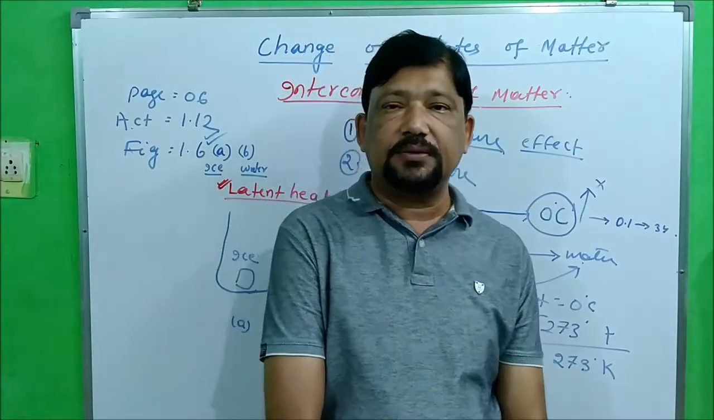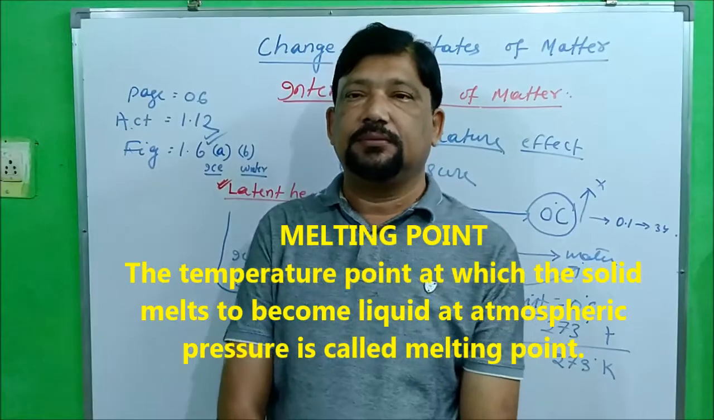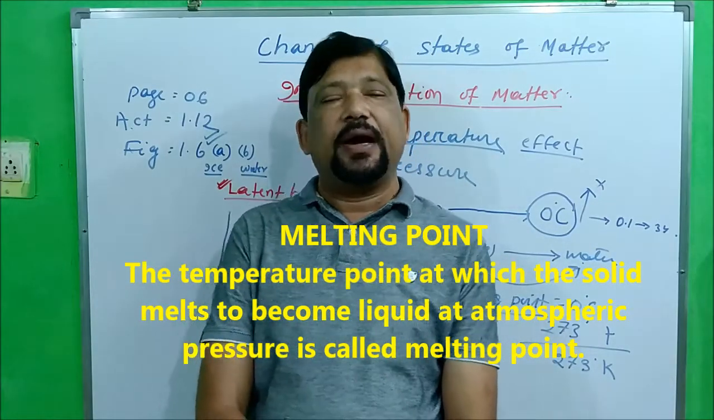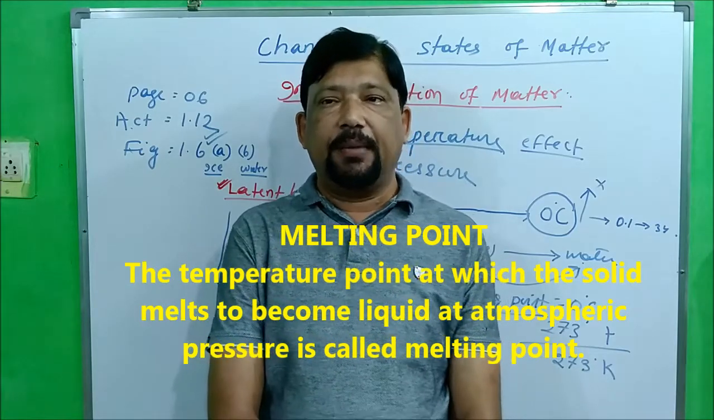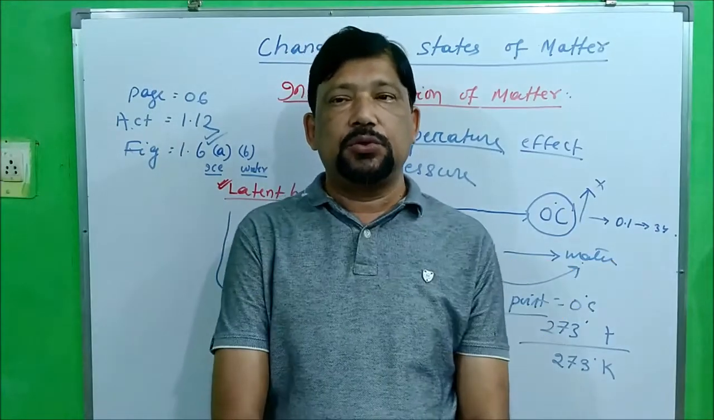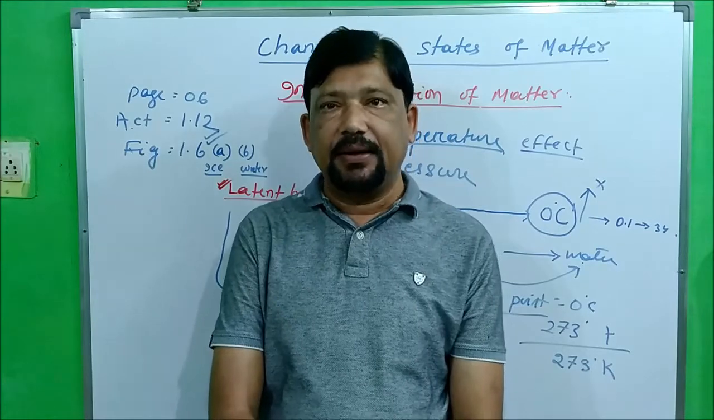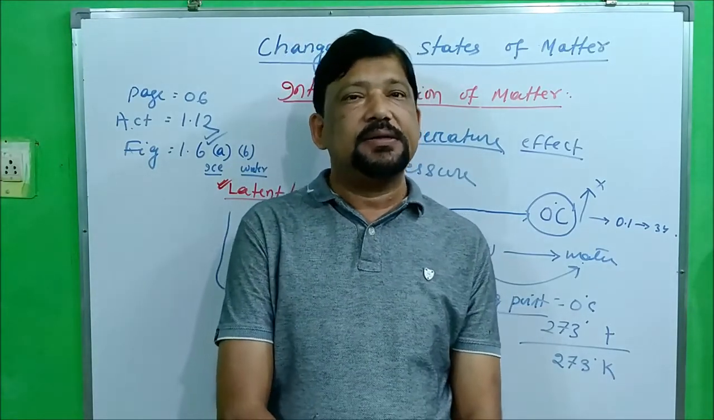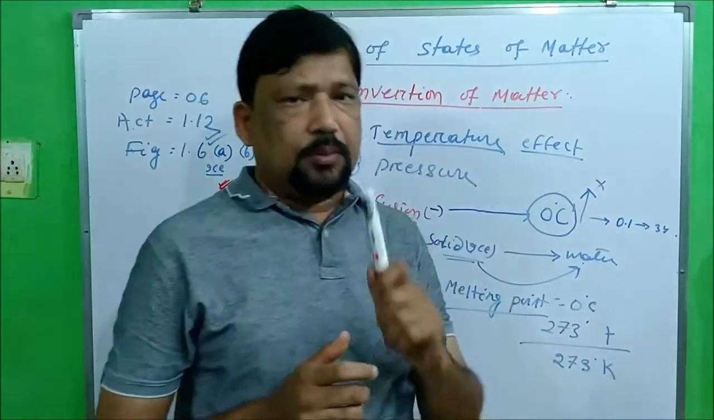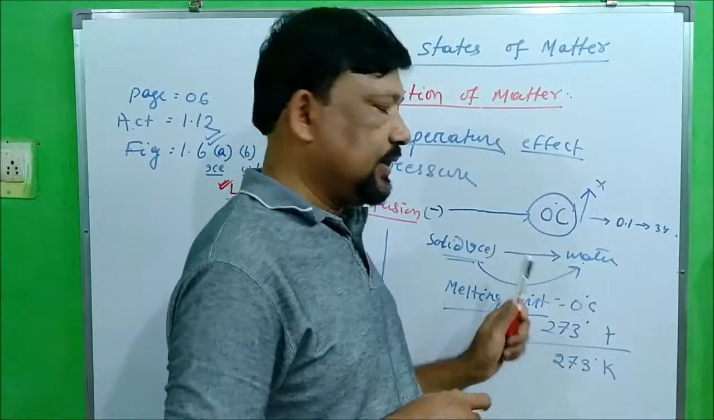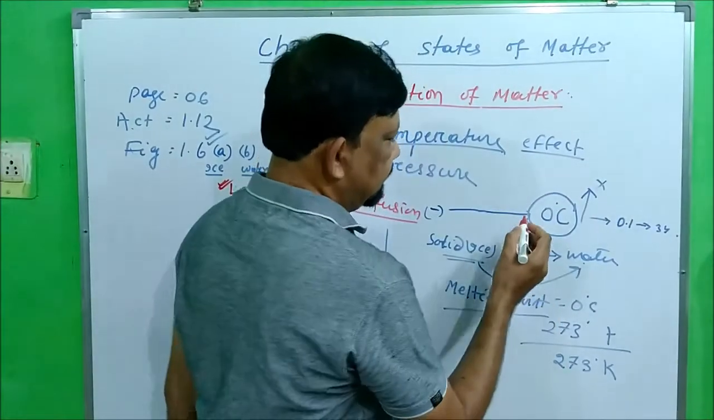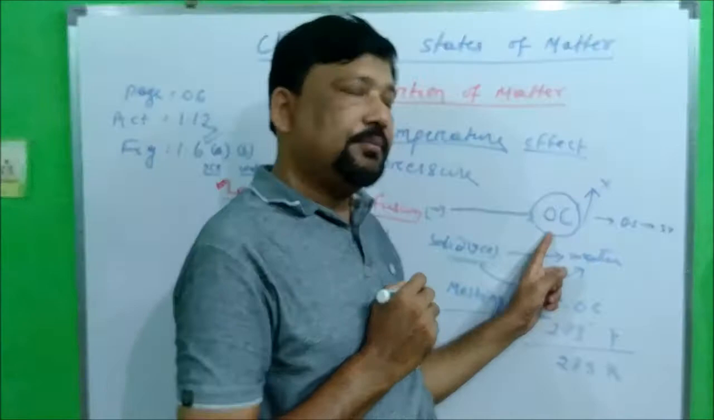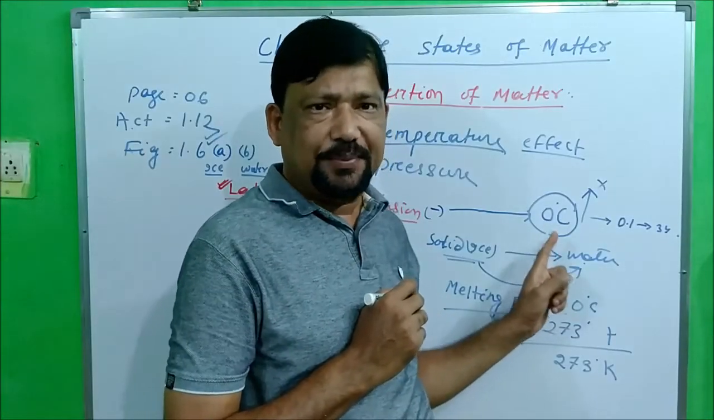So what is melting point? The temperature at which the solid melts to become liquid at atmospheric pressure is called melting point, and the value is 273 degree Kelvin in Kelvin scale, and in centigrade scale it is 0 degree centigrade. One more thing you will observe in this condition, जब सॉलिड वाटर में मेल्ट कर रहा है, दैट एट द टाइम टेम्परेचर इज स्टैटिक एंड दैट इज द मेल्टिंग पॉइंट.